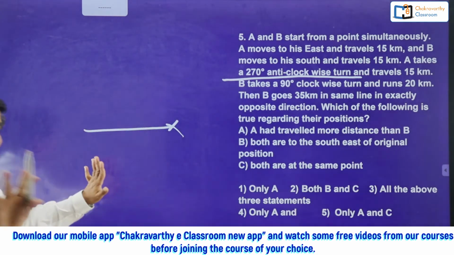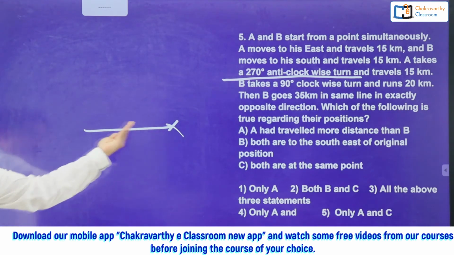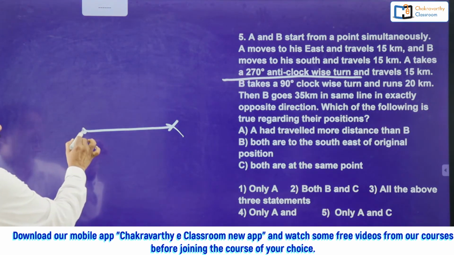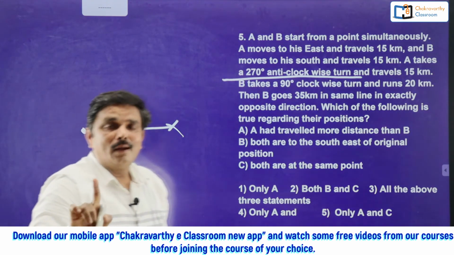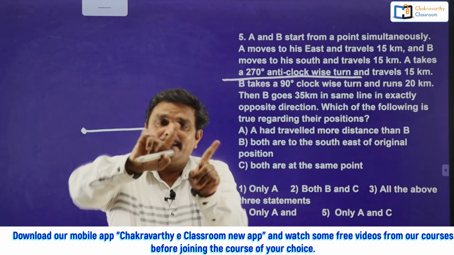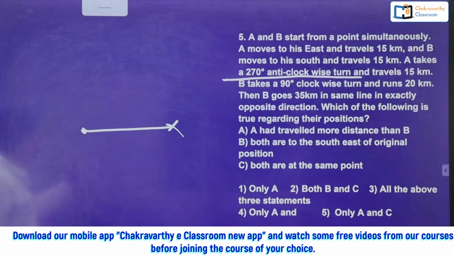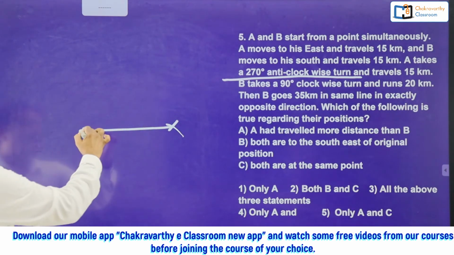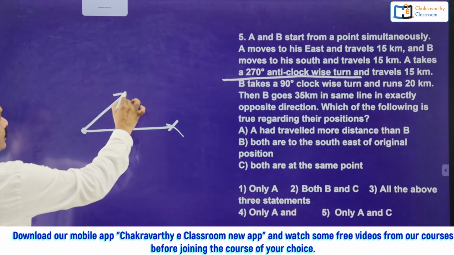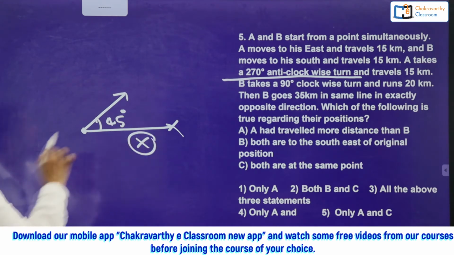Anyway, students, just observe carefully. One person started from one point, went some distance on the west, and here at this point he took a turn on his right side by following 45 degrees. How to calculate that one? Many students do this mistake. From here he turned right side 45 degrees means they calculate it this way. Here 45 degrees. It is wrong, absolutely wrong.